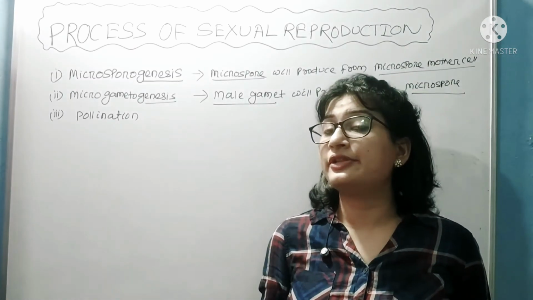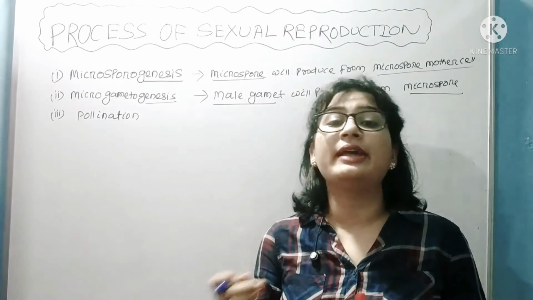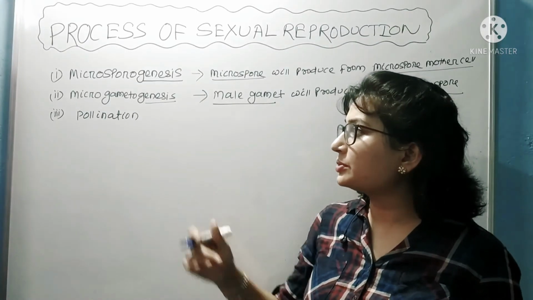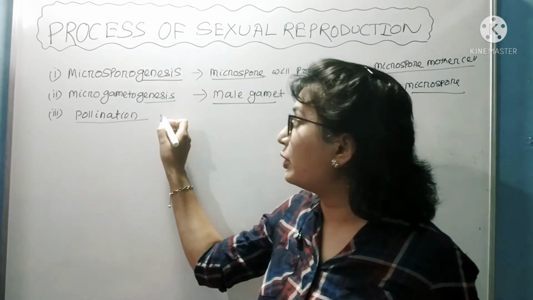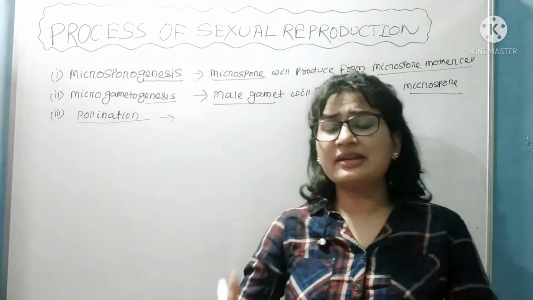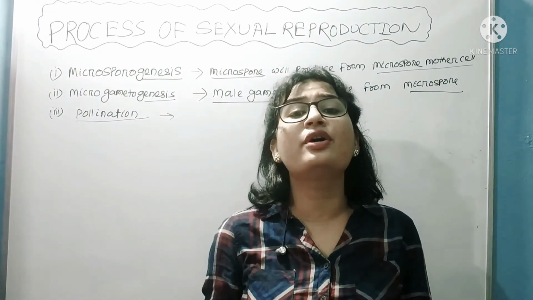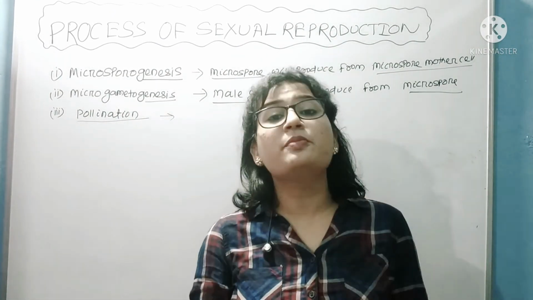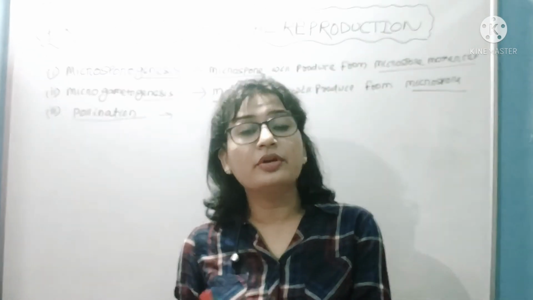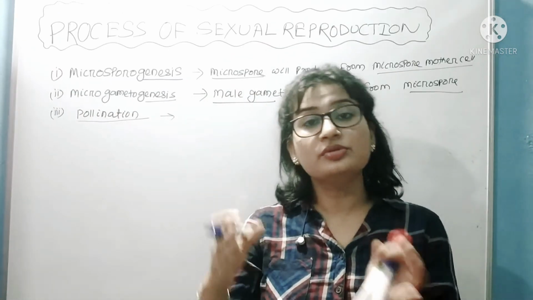You know, anther is a part of stamen and stigma is a part of carpel. It is the female part. So we will discuss the details in the pollination class, but for now you should only know the basic meaning of pollination: the transfer of male gamete, or you can say microspore, from anther to stigma.